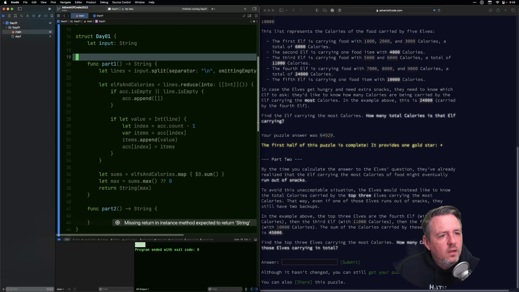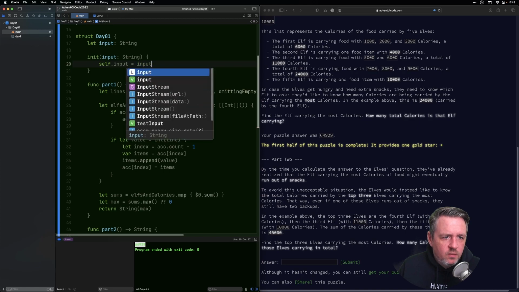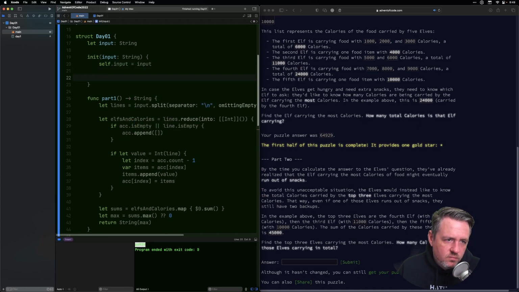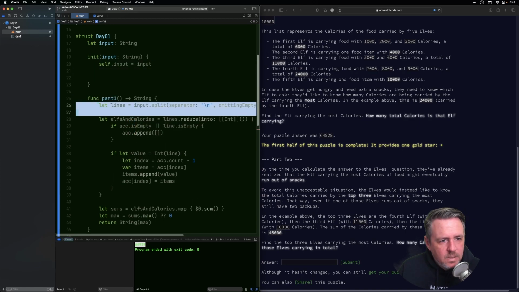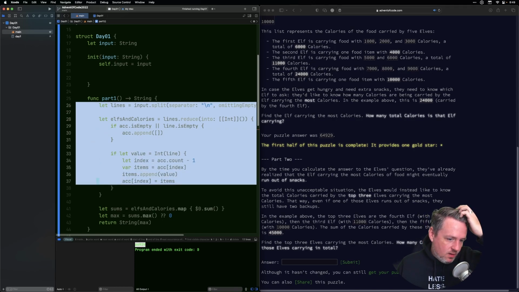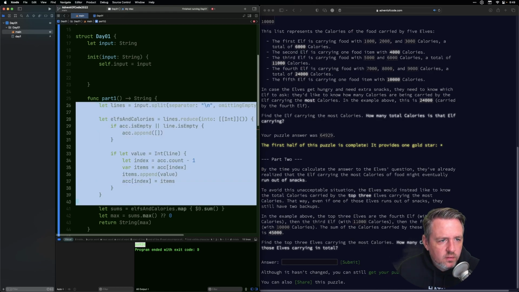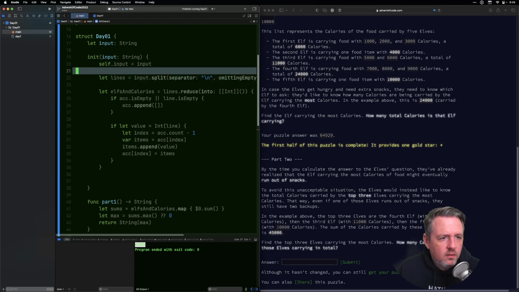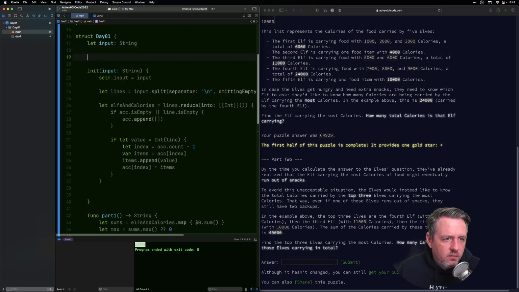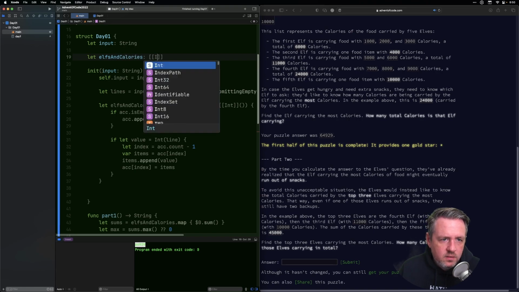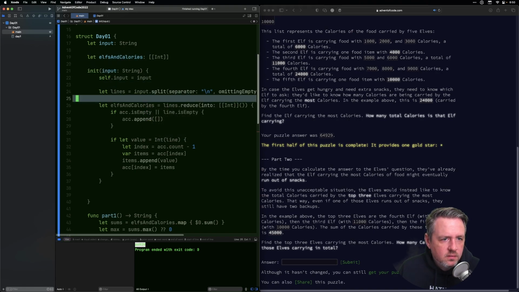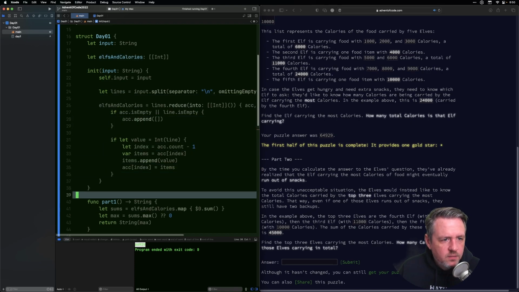No. I think I'll do this because I want this stuff to be non-optional, because I basically need this elves and calories thing to be in here. So I can say elves and calories is an array of that and that. And then I can say this. Okay, that's probably fine.